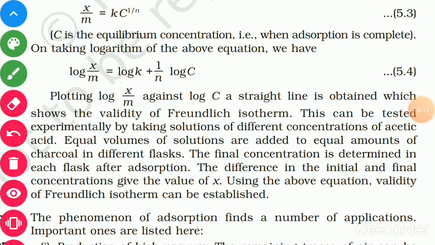So, it can be changed to log form: log x/m = log k + (1/n) log C. Plotting log x/m against log C, the graph will be like the adsorption isotherm for gas cases.